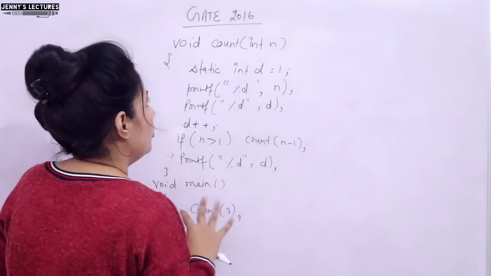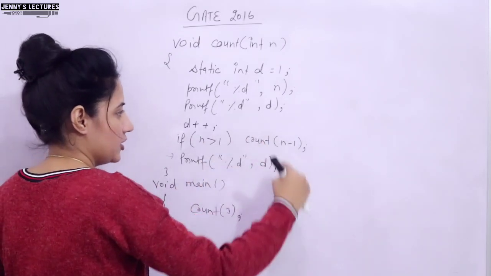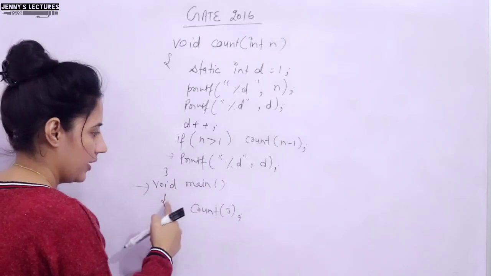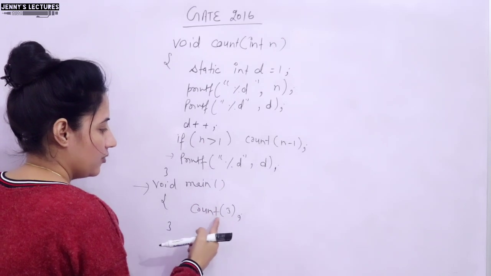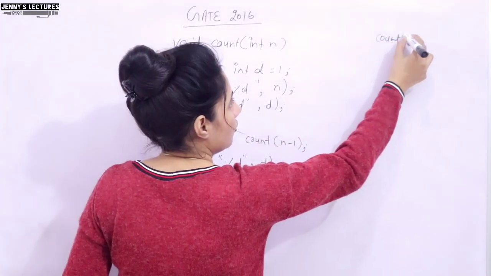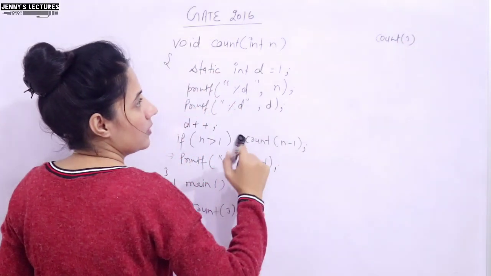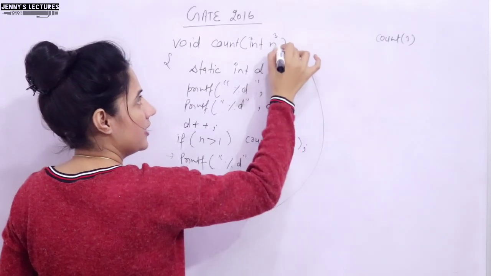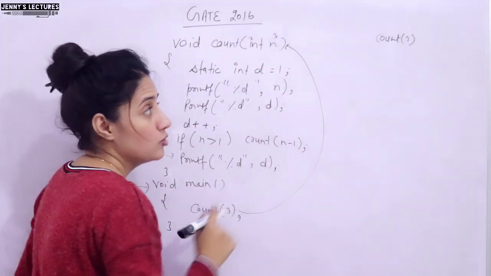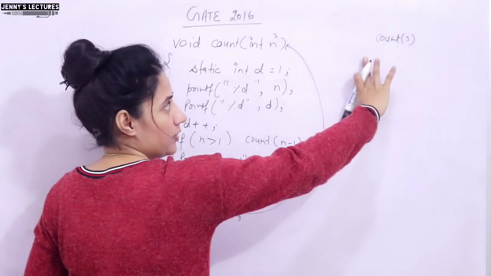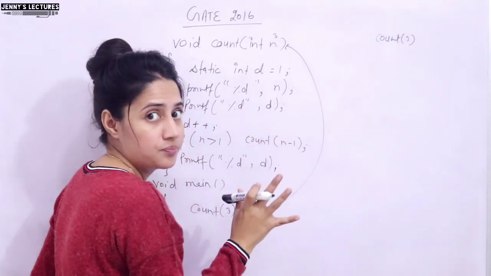Now, what output will you get? See how we will execute this code. We will try to run this. First of all, control will go to main, and from main we are calling count. What are we calling? Count, and we are passing 3. So here, the first time the value of n is 3, right? So first is count 3. Whatever statements are to be executed in this function call, we will write here, right?